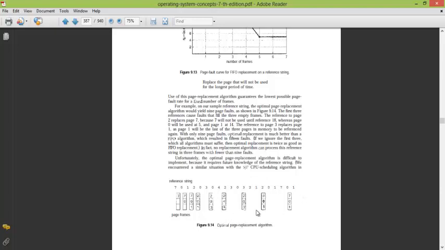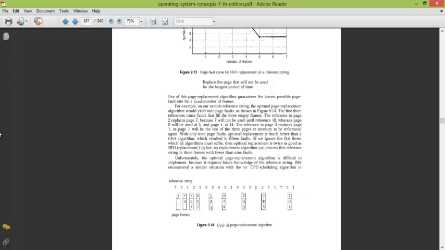4. So the basic idea is that the one that is nearest should not be replaced. The one that is the farthest has to be replaced. And the page faults are calculated the same way by counting the squares: 1, 2, 3, 4, 5, 6, 7, 8 and 9. So this is the optimal page replacement algorithm.